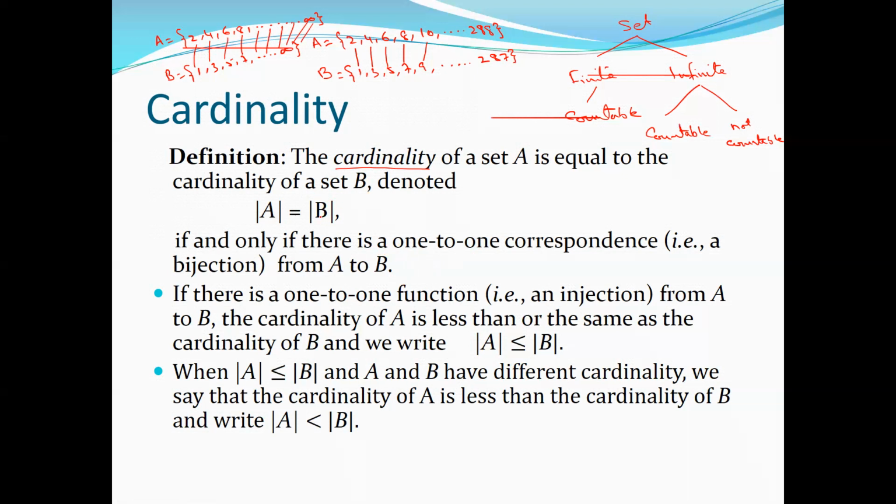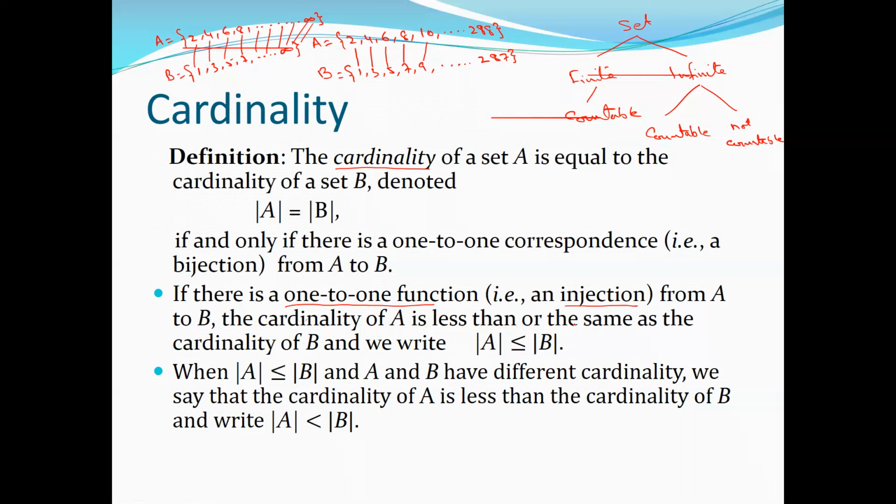If this is true, then we say that the cardinality of set A is equal to the cardinality of set B, right? Now let's see, if there is a one-to-one function, that is an injection function, from A to B, what does that mean? The cardinality of A is less than or the same as the cardinality of B, and we write it this way.